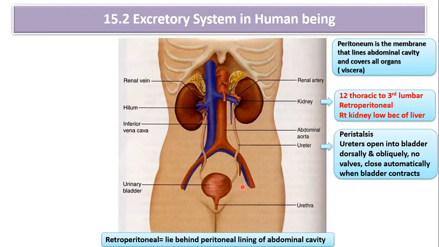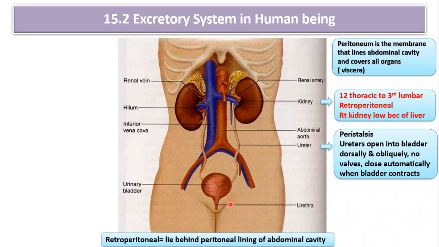Okay, now you can see over here there is a small inverted triangular area. This is called the trigone. Here the bladder shows the presence of specialized smooth muscle called detrusor. It has a specialized epithelium, known as transitional epithelium.